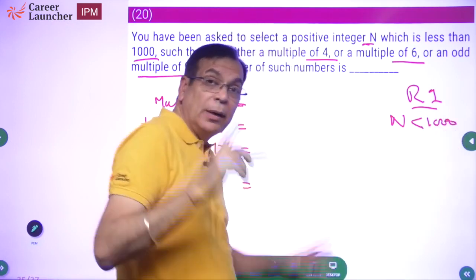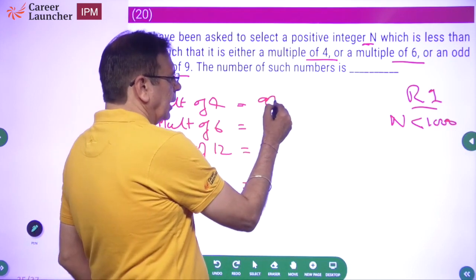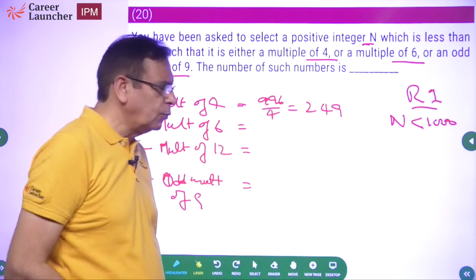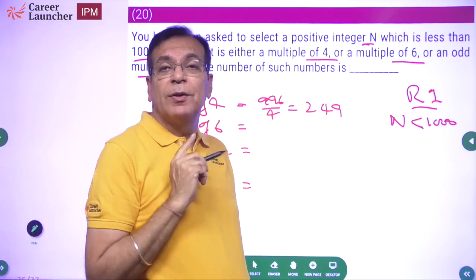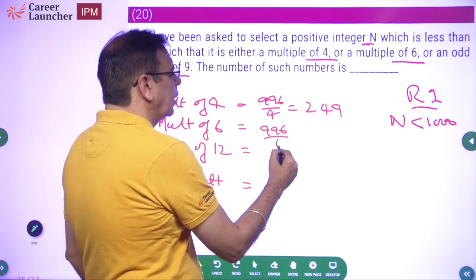So which is the biggest multiple of 4? 996. So how many multiples of 4? 996 by 4, which is 249. So 249 multiples of 4. How many multiples of 6? Again, which is the biggest multiple of 6 which is less than 1000? Same stupid number, 996. So how many multiples of 6 will be there?